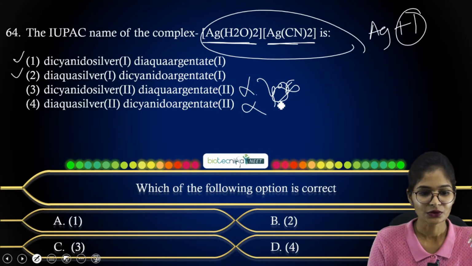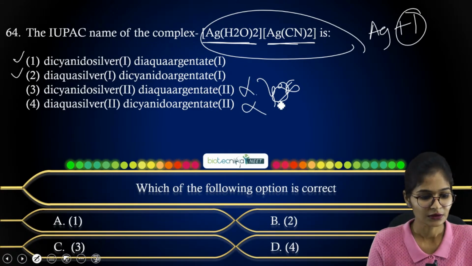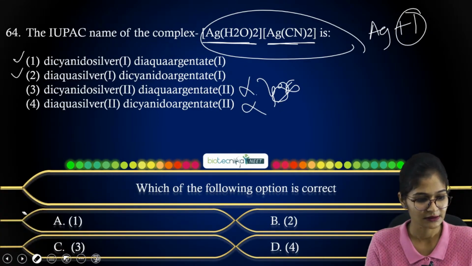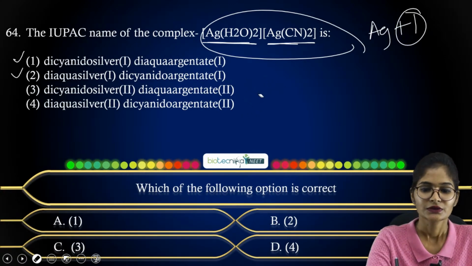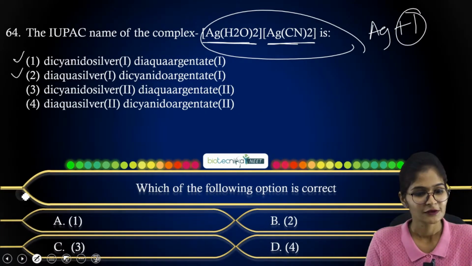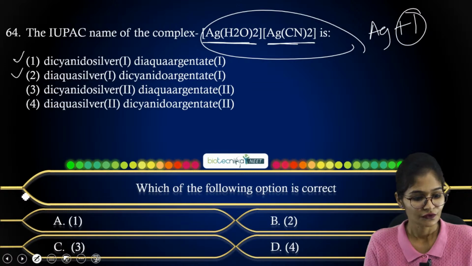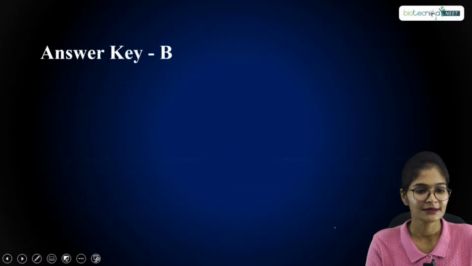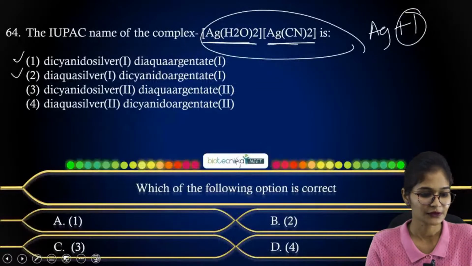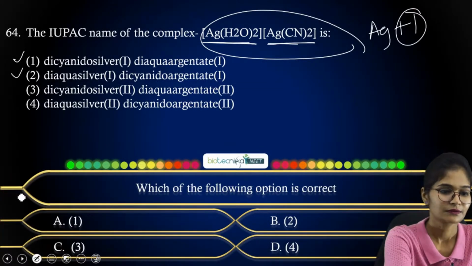Now remaining 1 and 2. So in 1 and 2, let me consider that overall. With respect to water, you can give aqua as the answer, and CN you will be giving as cyanido, right? So if you correlate with this, you will be getting answer as option B. So answer is option B.